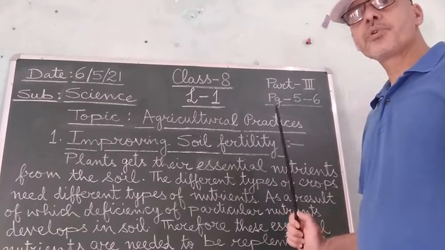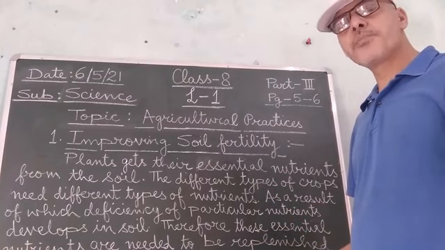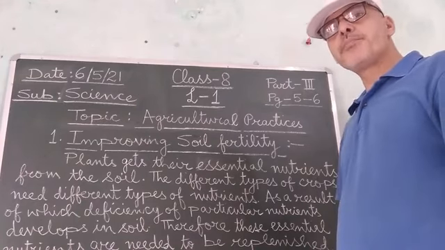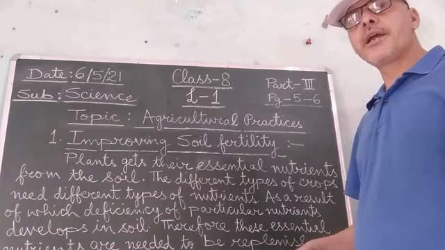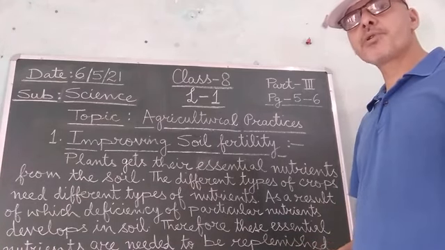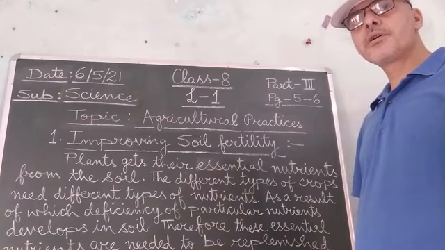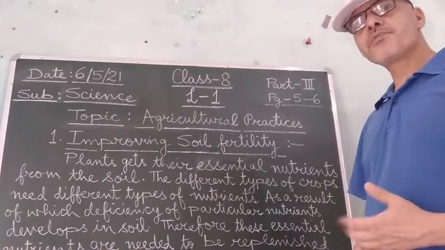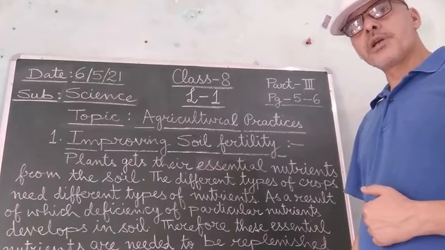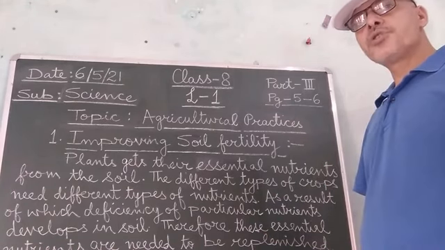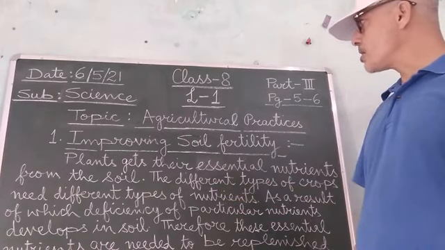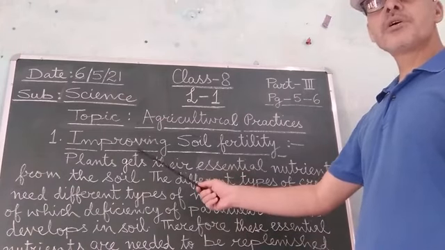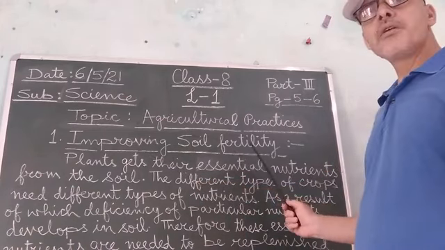in the field. So first I explained how the soil is prepared, then the various agricultural implements used for the preparation of soil, like plough, hoe, cultivator and leveler, etc. Then I explained the importance of preparation of soil. After that, I explained that after the preparation of soil, there is one agricultural practice which is called sowing. So now, in the third part of this chapter explanation, I am going to explain how the farmers can improve the soil fertility.